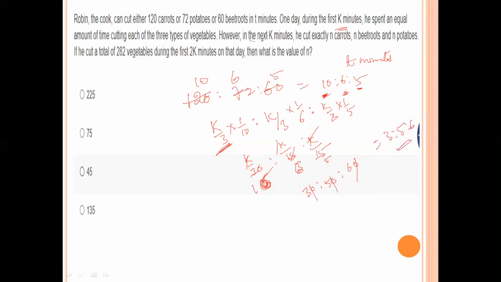In the next K minutes, he cuts exactly n carrots, n beetroots, and n potatoes.